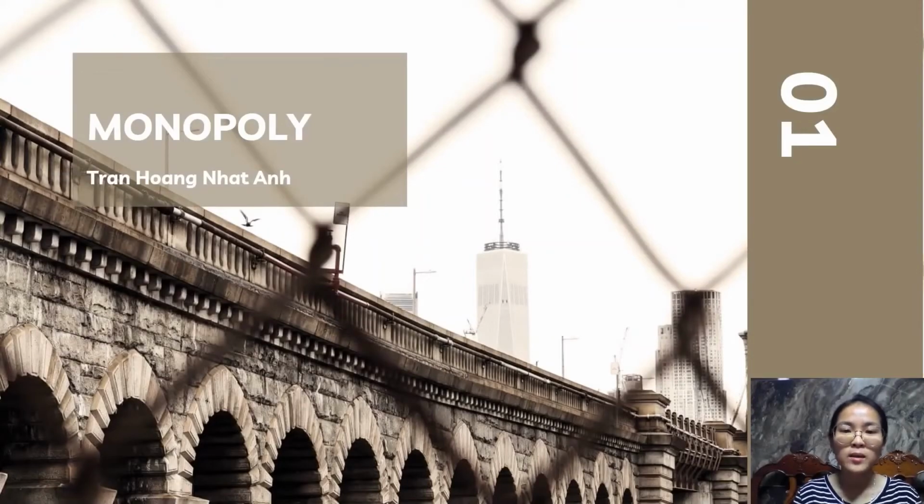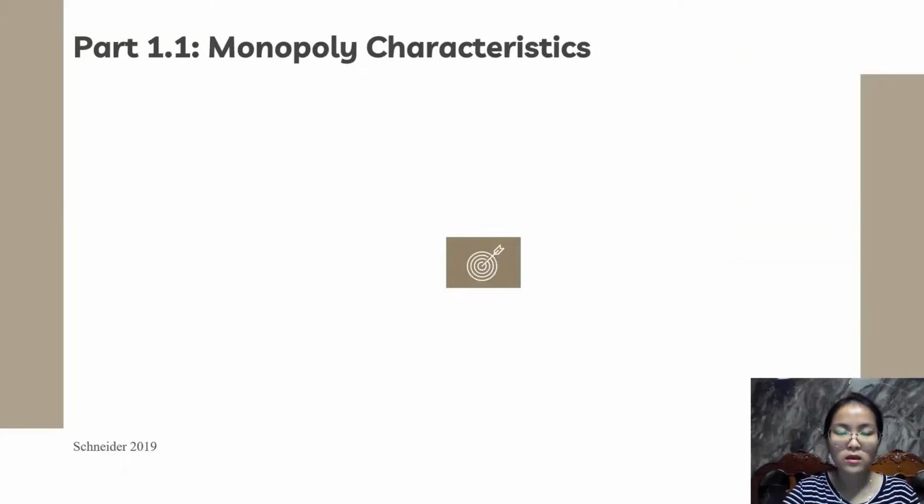Hi everyone, my name is Nhật Anh and I am glad to start our presentation with the Monopoly topic. Our team has chosen Saigon Jewelry Company, SJC, as a special case of monopolist. Most monopolists, including SJC, share four major characteristics.